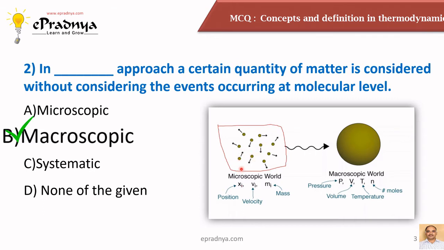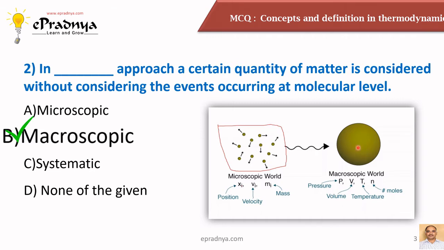We try to find out the velocity of every single molecule or position of every single molecule or mass of every single molecule, and from that we apply it to the complete system. This approach is generally called the microscopic approach, but in the macroscopic approach we find out the values of properties like pressure, volume, temperature at a larger scale, that is at the level of the system itself. And when we calculate these properties, they are average values of the properties of molecules.